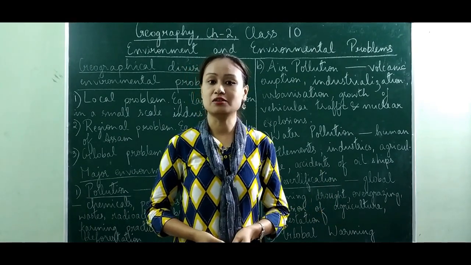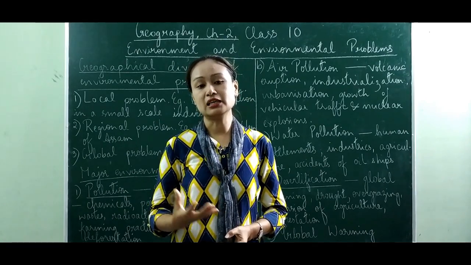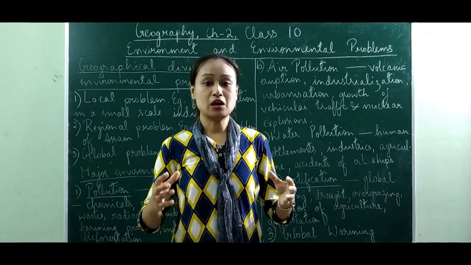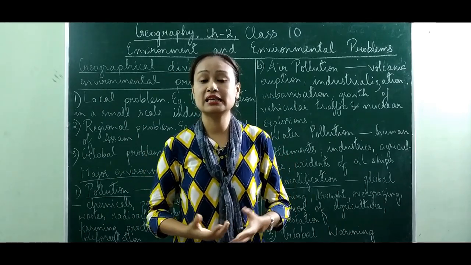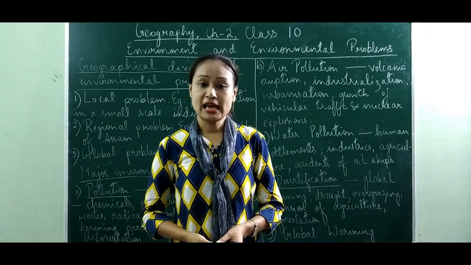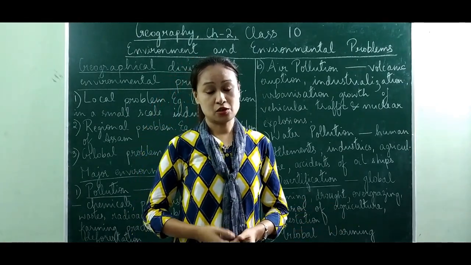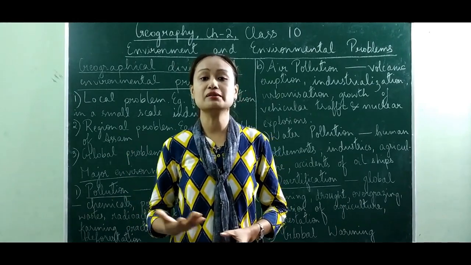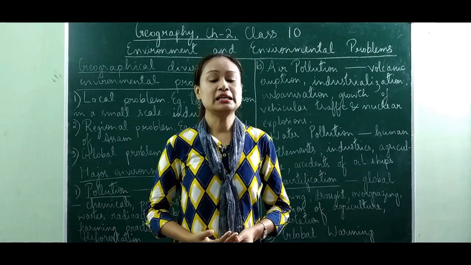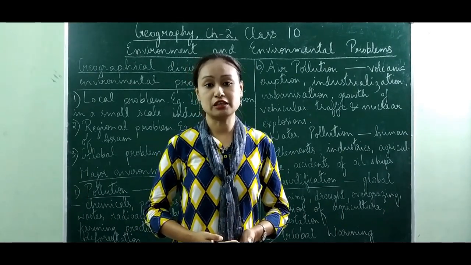All these greenhouse gases help in trapping solar energy on the Earth's surface. When the content of these gases increases in the atmosphere, it creates imbalances, and as a result the problem of global warming takes place. All these gases are equally responsible, but among all of them, the increase in carbon dioxide is the most significant one.